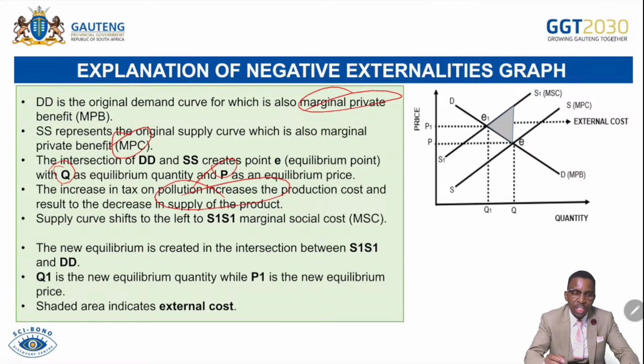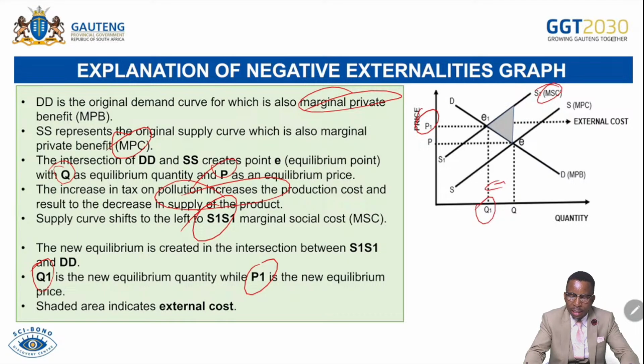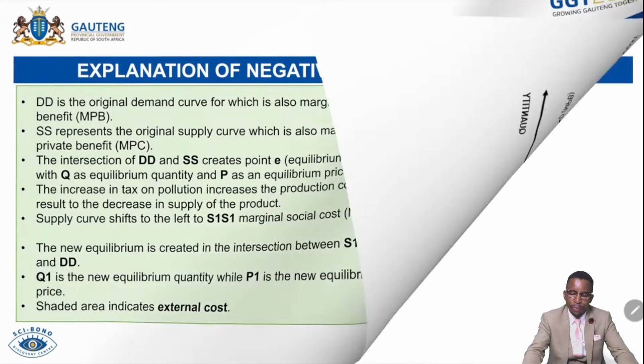That will result in the shift of supply from S to S1, which is known as the marginal social cost. Then the new equilibrium is created at S1 and D. That is reflected on Q1, which is the new quantity, and P1, which is the new price. So the quantity has declined and the price has increased. The shaded area indicates the external cost, or social cost, or welfare loss, or deadweight loss.